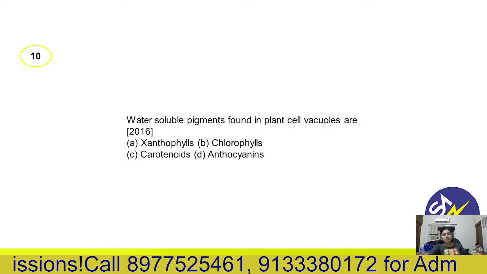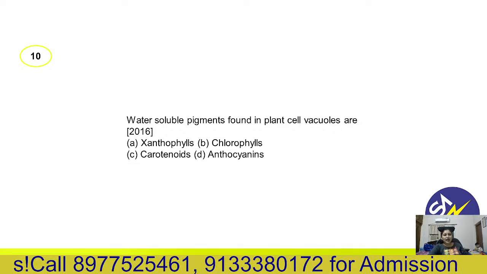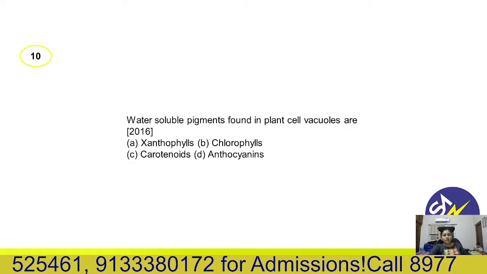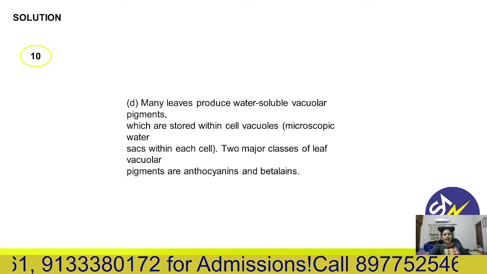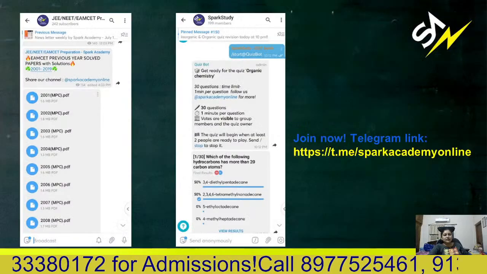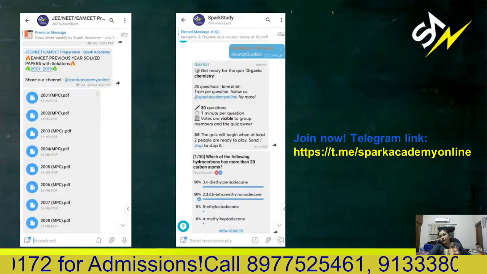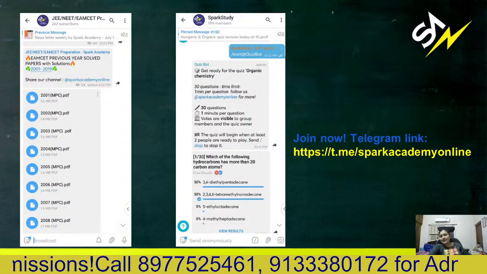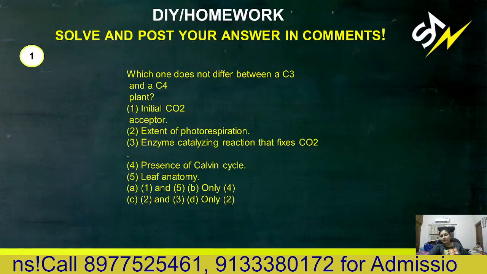Water-soluble pigments found in plant cell vacuoles are xanthophylls, chlorophylls, carotenoids or anthocyanins. So they are anthocyanins.